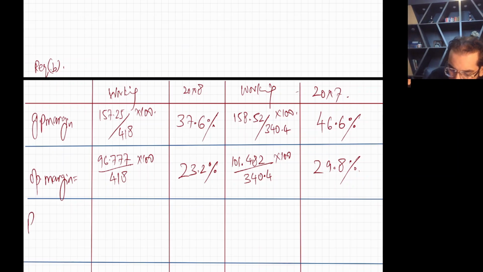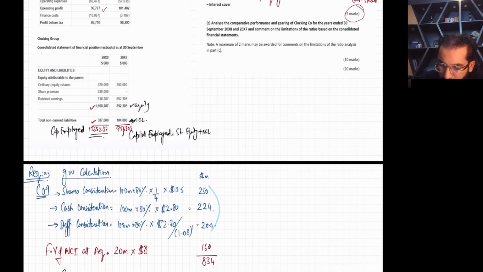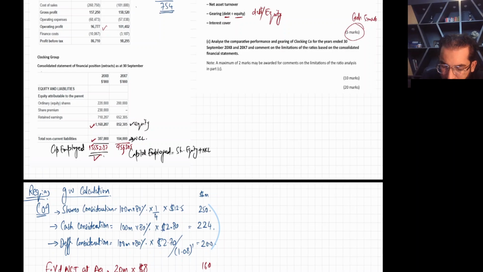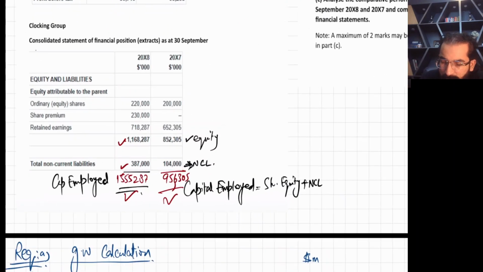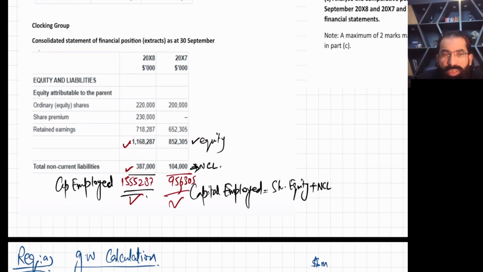Now the next thing is return on capital employed, ROCE. The formula for return on capital employed is PBIT divided by capital employed into 100. So PBIT is 96.777 divided by capital employed. In this question, these two are the capital employed: shareholder equity plus non-current liabilities.